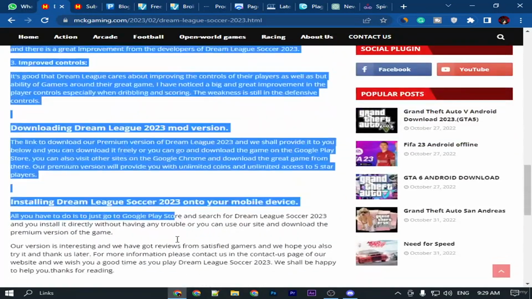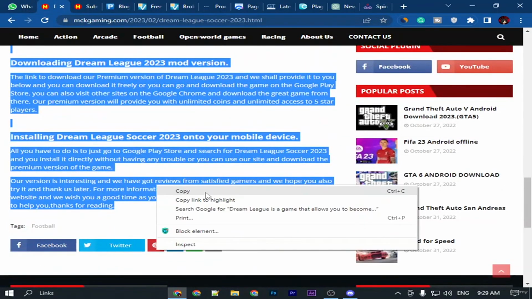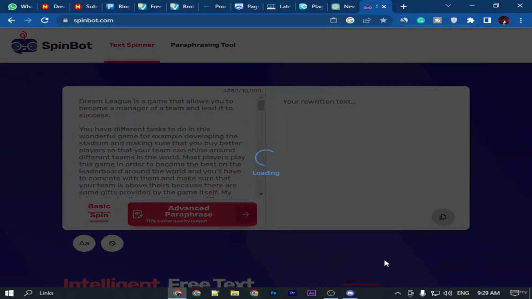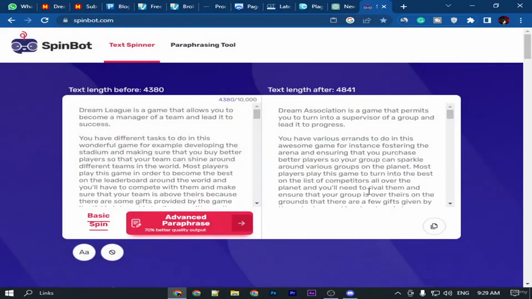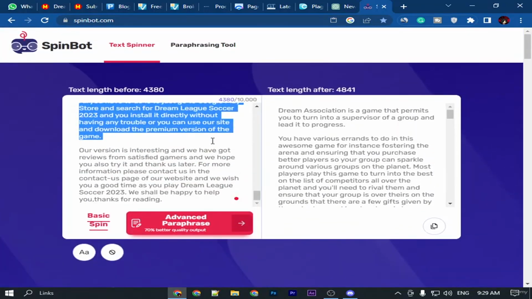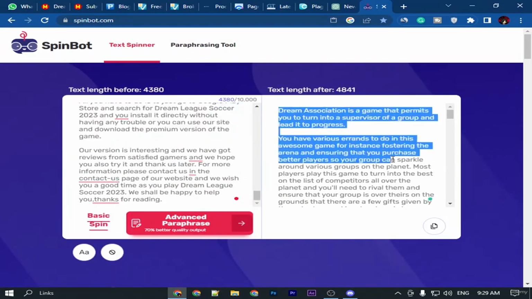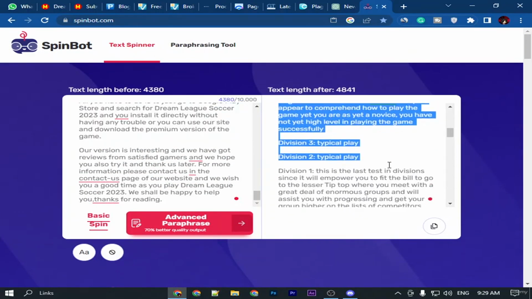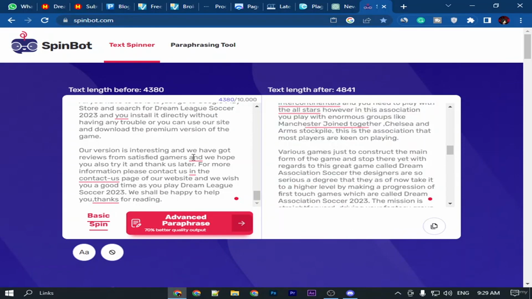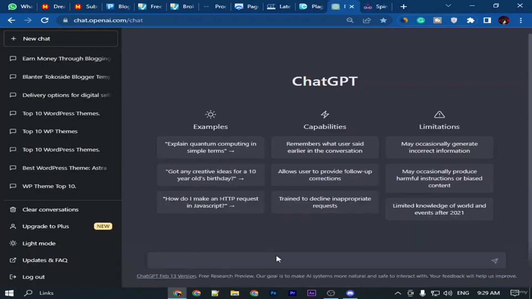First copy that article and spin it here on basic spin, and now you can see that this spun article gives us a new article that doesn't match another, but the meaning is the same. And you can also do it with ChatGPT like this.